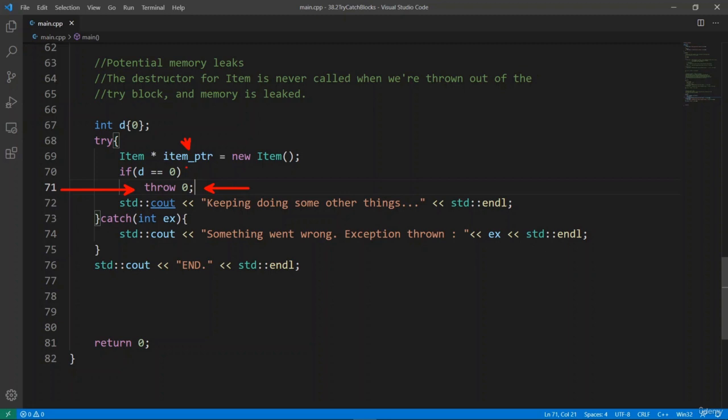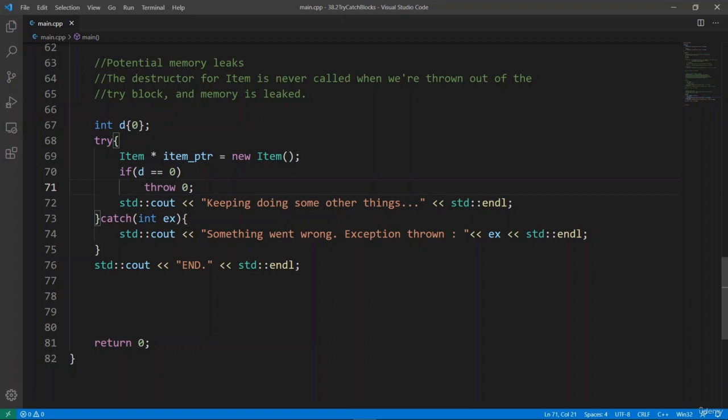There are ways we can avoid these kinds of problems. For example, we can use smart pointers, and if you use smart pointers, the destructors are going to be called automatically when we leave the try block, so this is a way around this. But be aware of the problems that might pop up if you use the new operator directly to allocate for dynamic memory in your try block. You should really be careful about this.